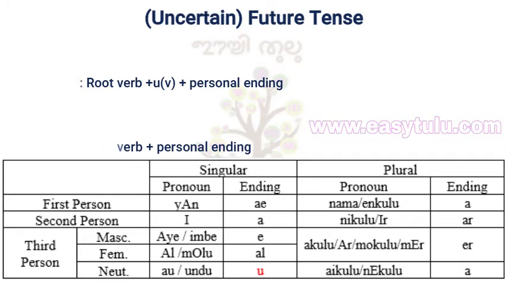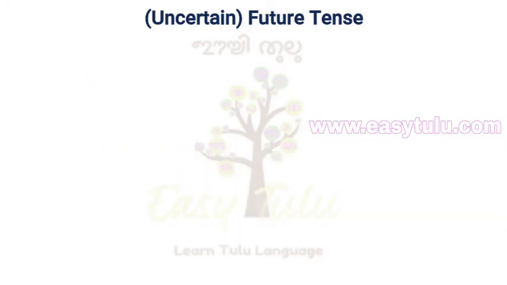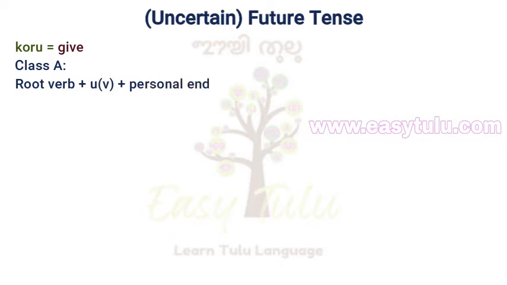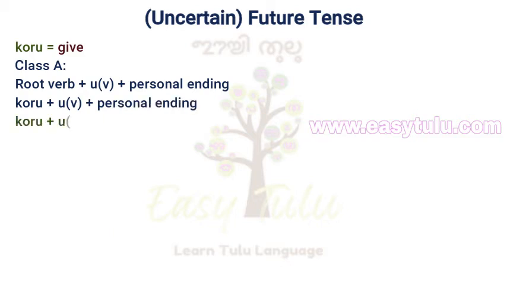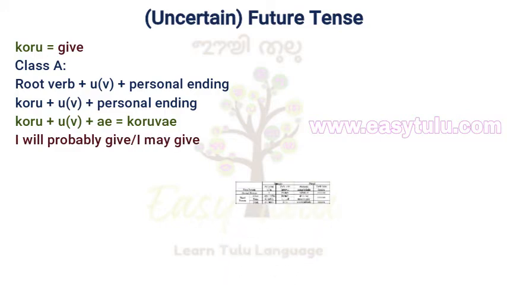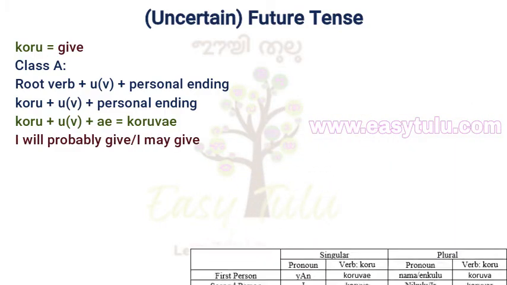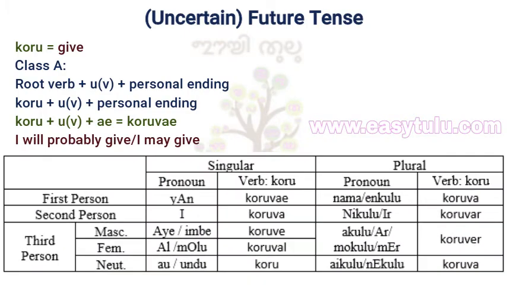Now let us conjugate the verbs koru and keen in future tense. Koru means give. It is a class A verb. We have to add u suffix before adding personal ending. Class A, root verb plus u plus personal ending. Koru plus u plus personal ending. Personal ending for yan is a. Koru plus u plus a. Koruve means I will probably give or I may give. Its simple present form is korpe means I give or I will give.